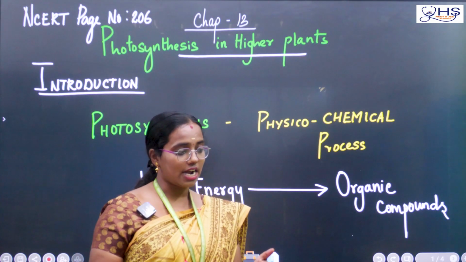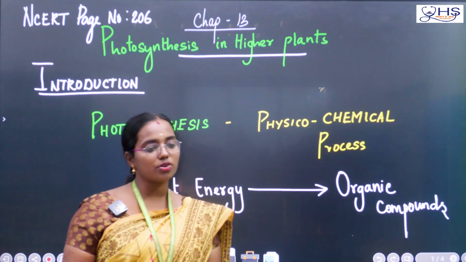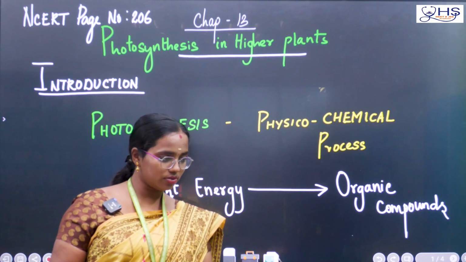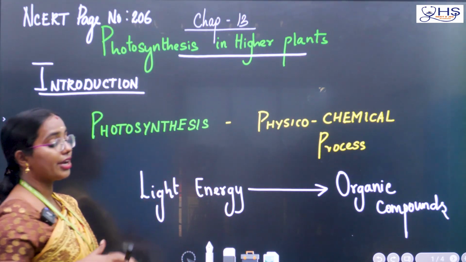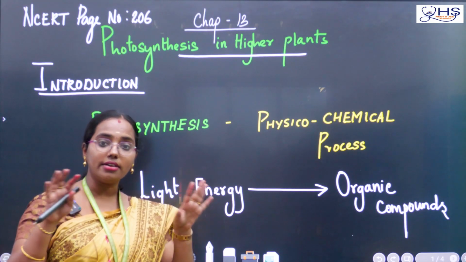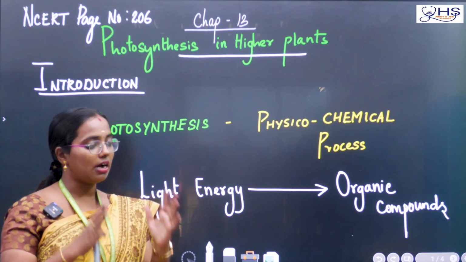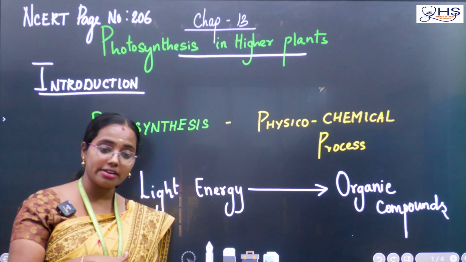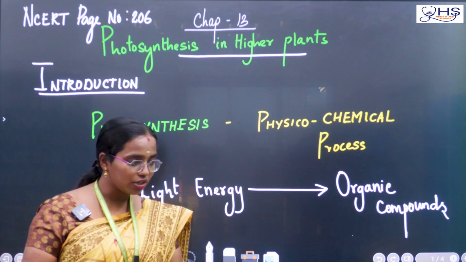Producers are the source of food. Consumers are going to consume the produced food. So producers will produce the food, consumers will consume the food. Here we are going to see the production process. For the entire universe on earth, plants are the only source. All the animals either directly or indirectly depend on plants.